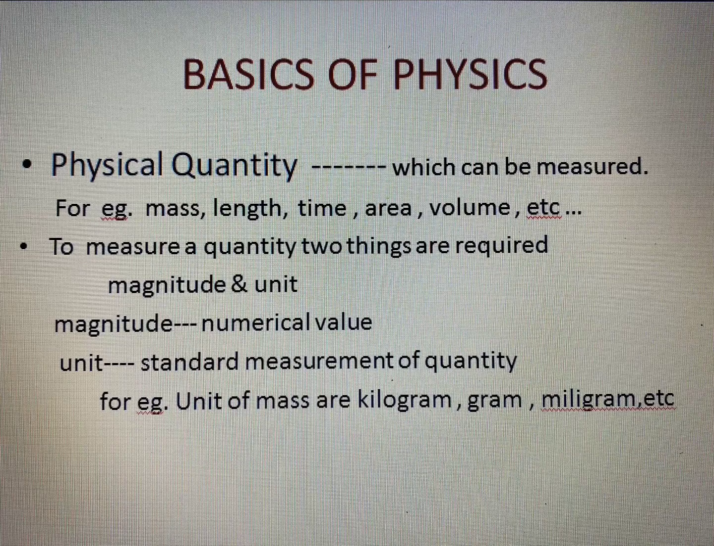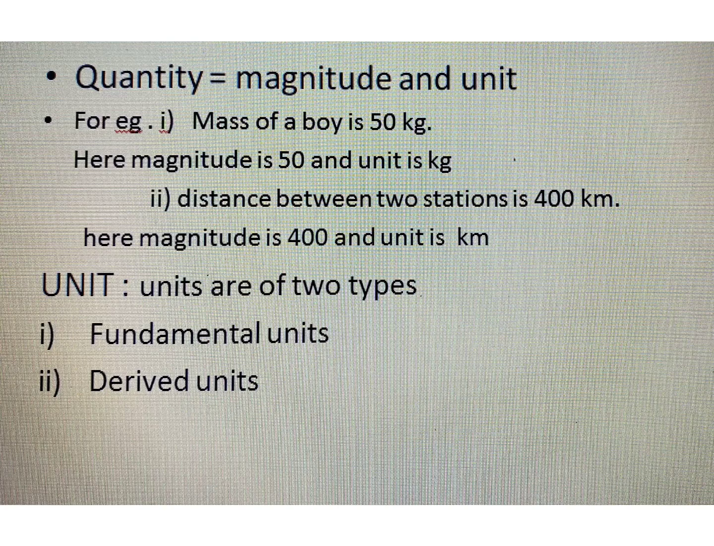So in order to describe it properly, he has to say that mass of the box is 40 kilogram, where 40 is the magnitude and kilogram is the unit. So here we can say that magnitude and unit both are required. So we can say that quantity is described by magnitude and unit. For example, mass of a boy is 50 kg. Now you know here magnitude is 50 and unit is kg, and both are required to describe it. Similarly, the distance between two stations is 400 km. Here magnitude is 400 and unit is kilometer.